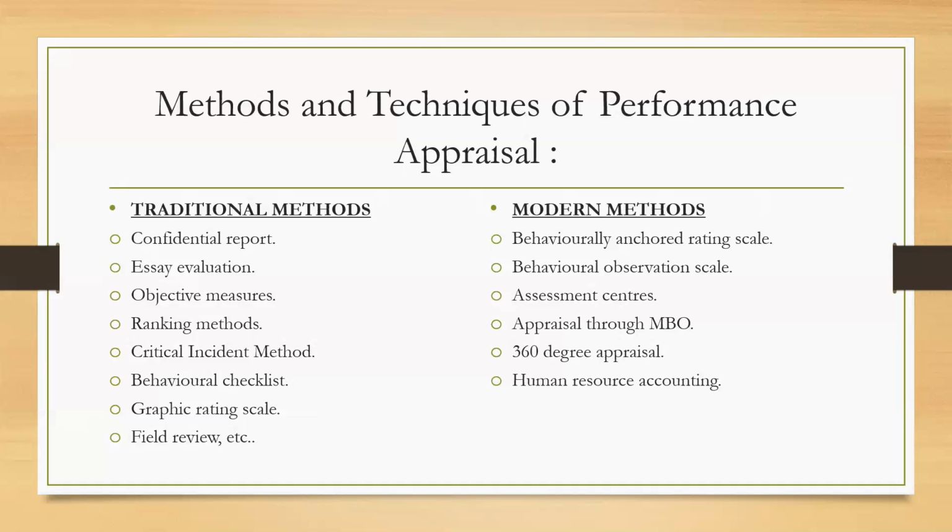How many objectives have you achieved? How have you helped in achievement of the organizational goals and objectives? So the superior and subordinates get together and jointly discuss, modify, and reach an agreement regarding the specific goals, duties, and areas. The key performance areas or key result areas are also decided in advance through joint effort.